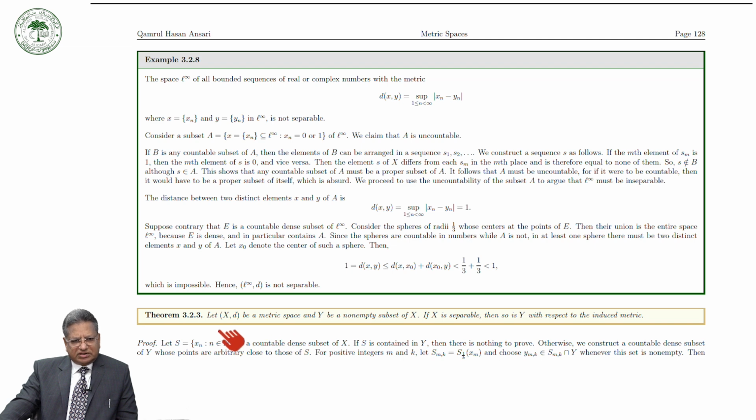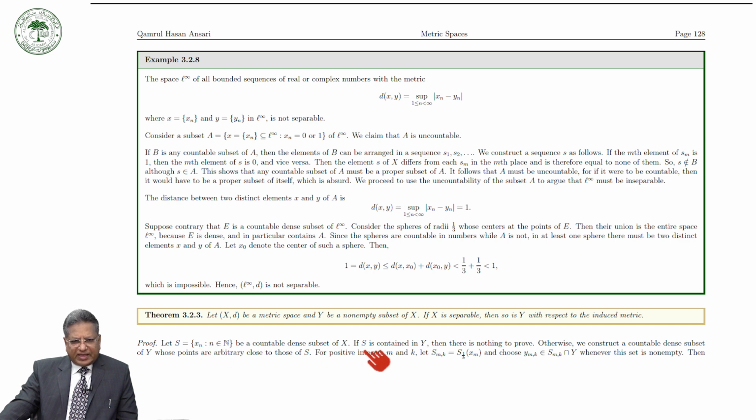Our theorem says: let (X,d) be a metric space and Y be a non-empty subset of X. If X is separable, then so is Y with respect to the induced metric. The proof: let S be the set of the sequence x_n, a countable dense subset of X. So this is a set of points x1, x2, ..., xn and so on, for all n in N.